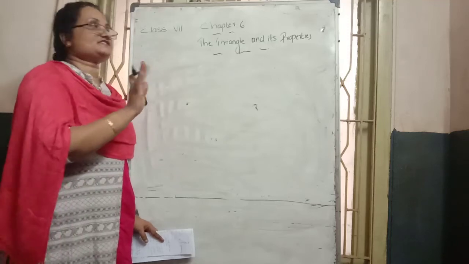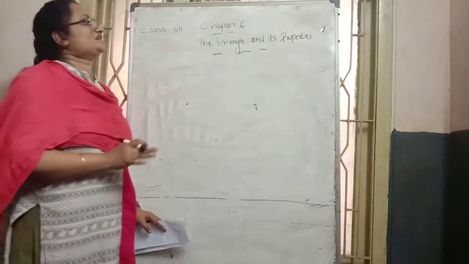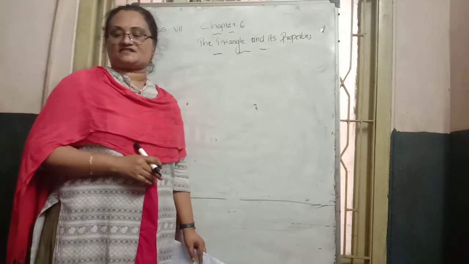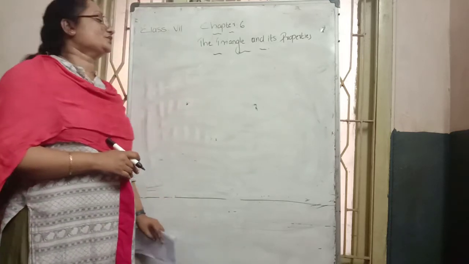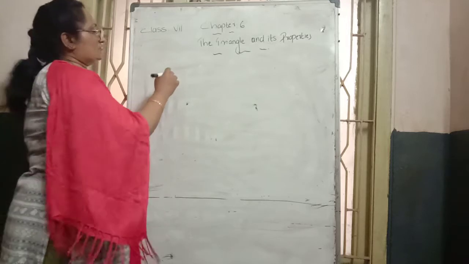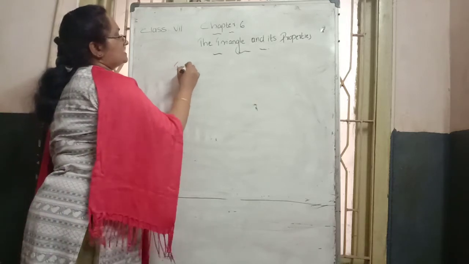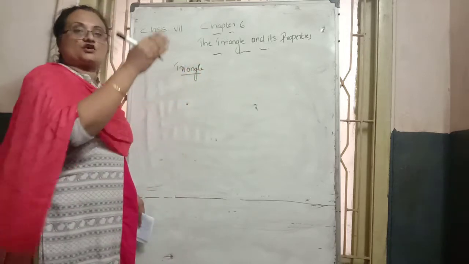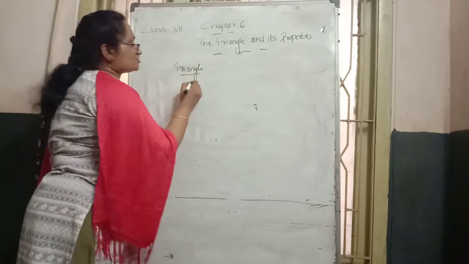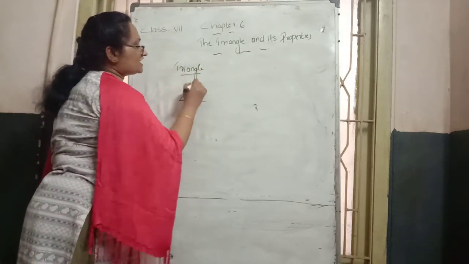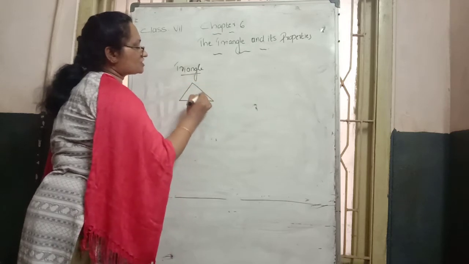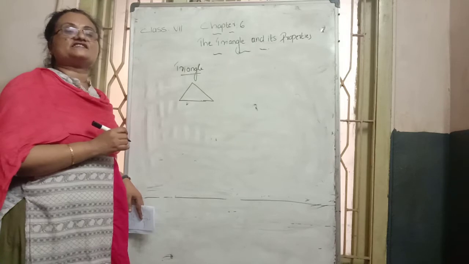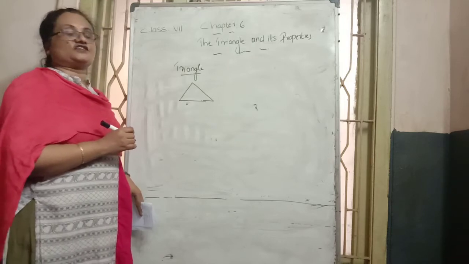Hi students, now we are going to discuss chapter 6, the triangle and its properties. What are triangles? A triangle means a closed figure joined by three line segments. A closed figure joined by three line segments gives us a triangle figure.